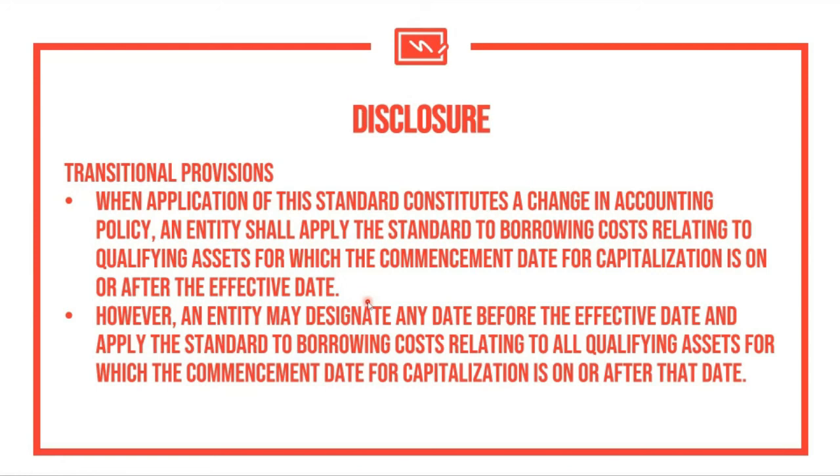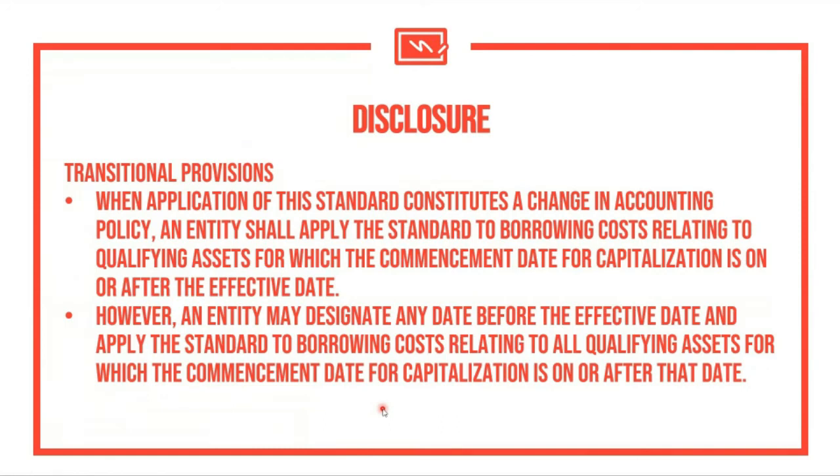So if you're going to apply the standard now, there will be no change in accounting policy because most probably the entity was using the provisions of the current IAS 23 even before the current period. However, an entity may designate any date before the effective date and apply the standard to borrowing costs relating to all qualifying assets for which the commencement date for capitalization is on or after that date. But this is not our concern anymore. Again, I simply place this just for our guidance.